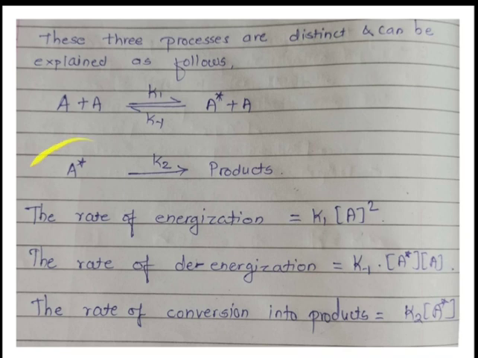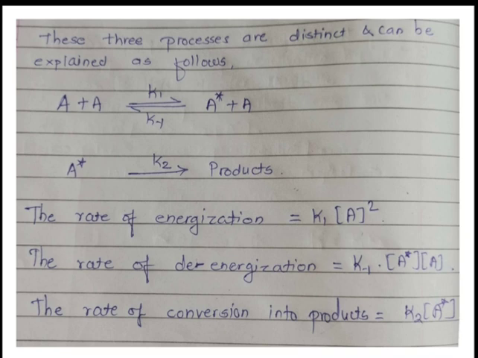This A star either comes to the ground state with loss of energy, or A star leads to the formation of product P. This is a unimolecular reaction, in which the species formed undergoes the unimolecular reaction and gives the final product P.